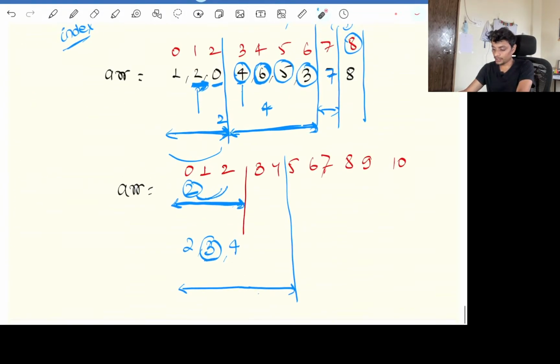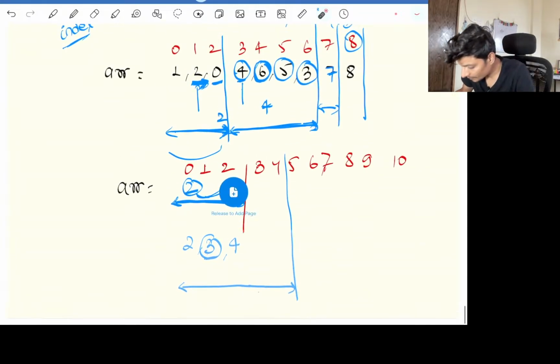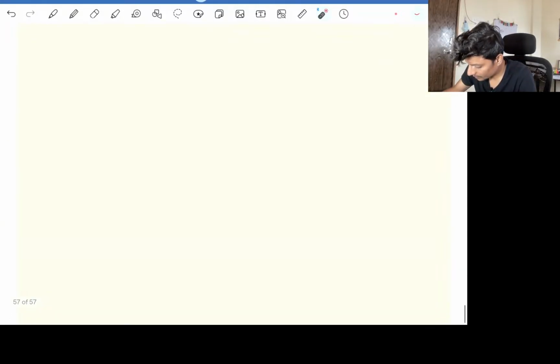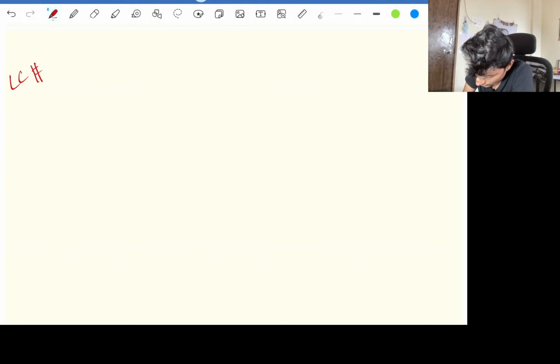We'll move to the next question, guys. Our next question is also one of the best problems. It is called, I'll Google the name, I don't know what it is called. Yes, Boyer-Moore voting algorithm. Yes, that is what it is called. The question is very plain and simple. It's also there as Majority Element on LeetCode, that is 169.